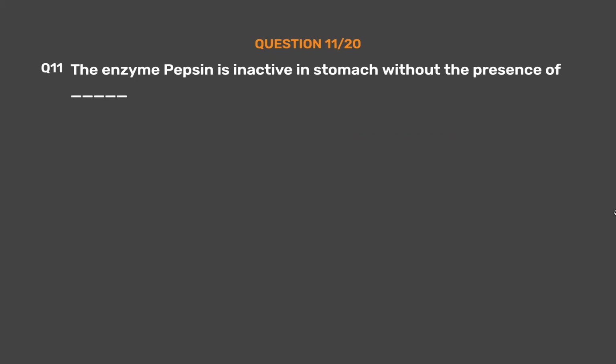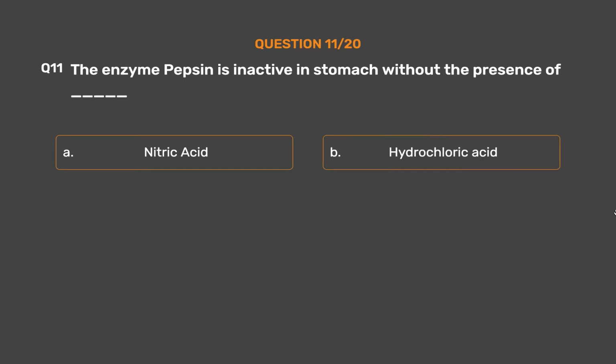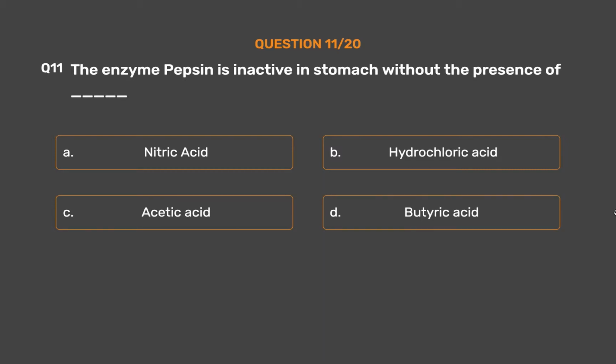Question number 11. The enzyme pepsin is inactive in stomach without the presence of ___. Option A. Nitric acid. Option B. Hydrochloric acid. Option C. Acetic acid. Option D. Butyric acid.